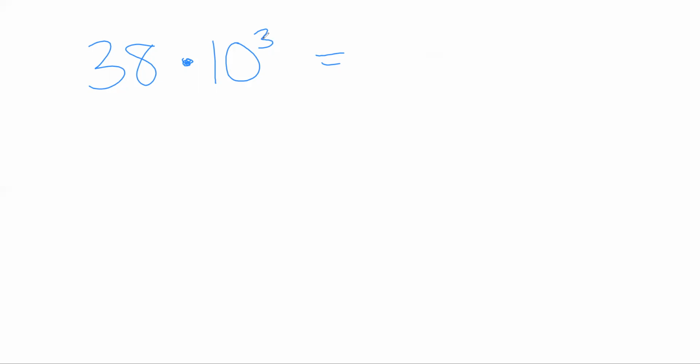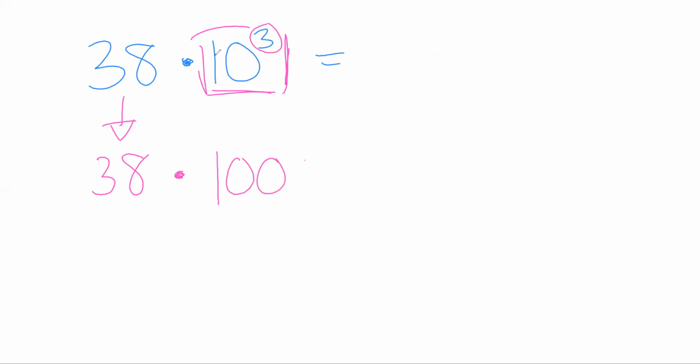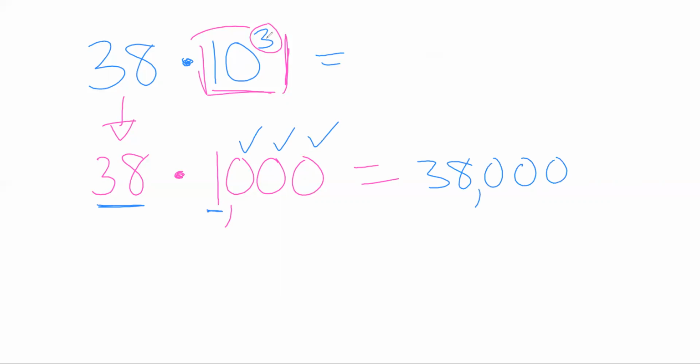But of course, to help us solve it, I would actually recommend that we do write this out in standard form. And so we know that if I have a base number of 10, it's just going to be 1 and then 3 zeros. So 1, 2, 3. And then I can do this work because, again, I'm just using the identity property of multiplication. 38 times 1 is 38. And then I can just count my place values. There's 3 of them because it's the thousands place. So 1, 2, 3 to get 1,000. So my answer of 38 times 10 to the power of 3 will give me 38,000.